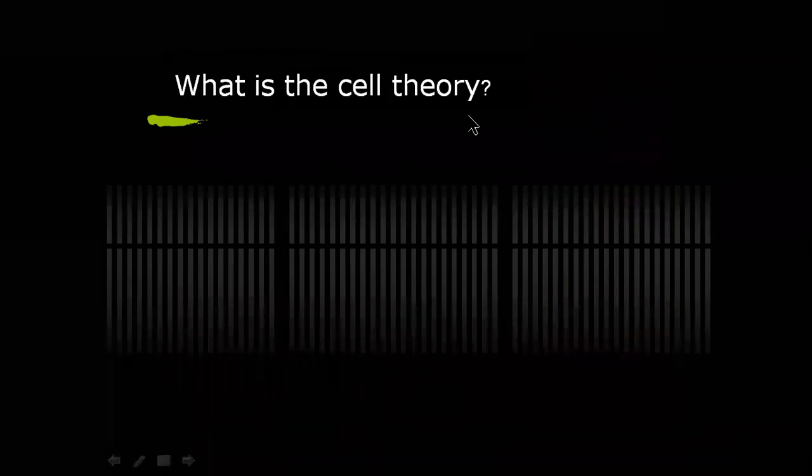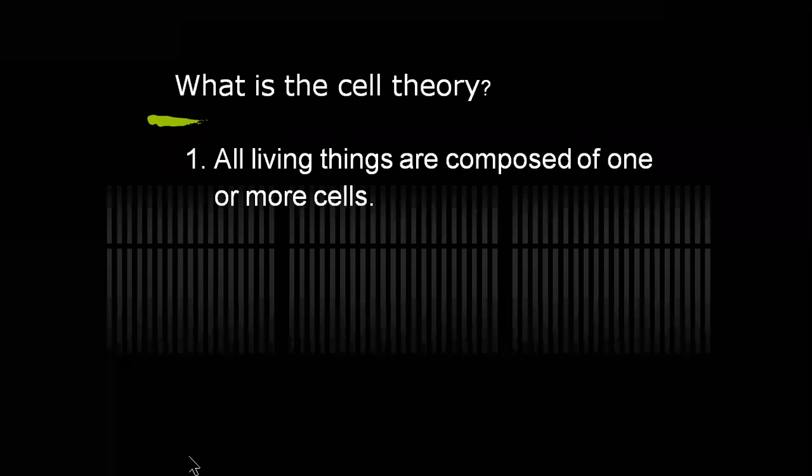And here we need to consider, what is the cell theory? Cell theory explains that all living things are composed of one or more cells. As Schleiden and Schwann proposed that plants and animals were made up of cells, that is the first postulate of the cell theory. That is, all living things are composed of cells.